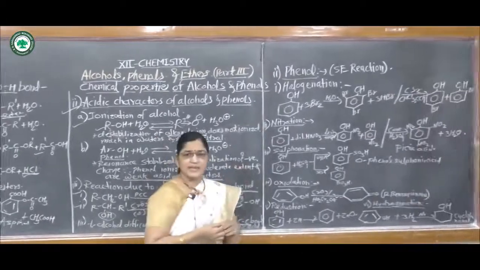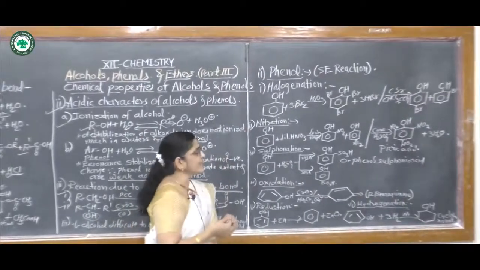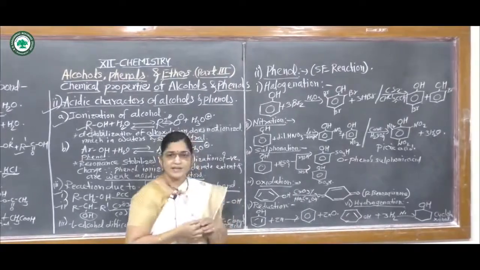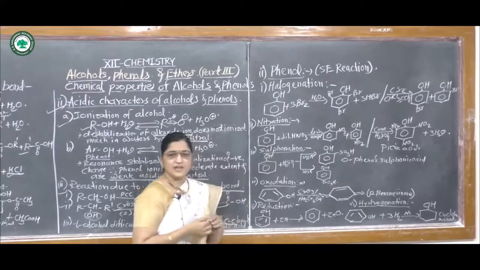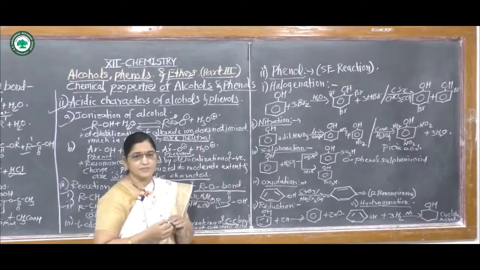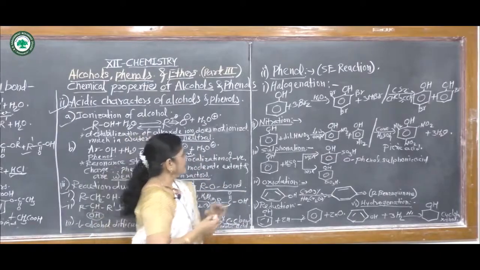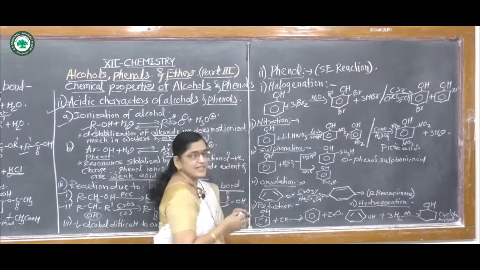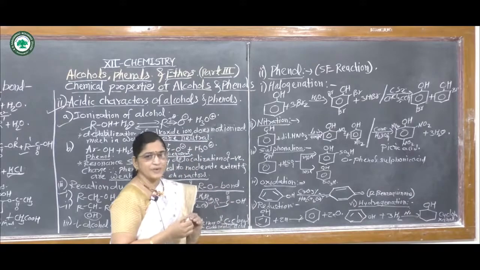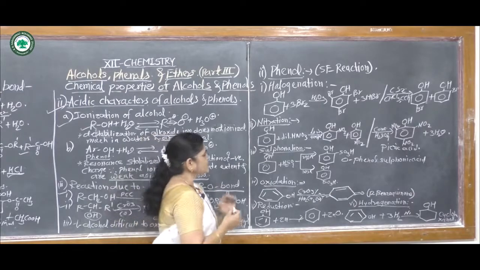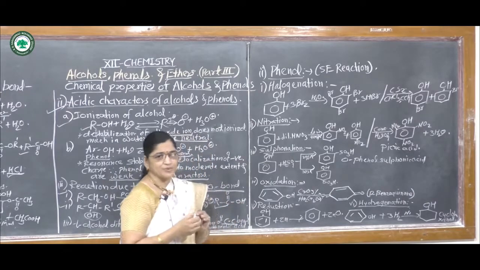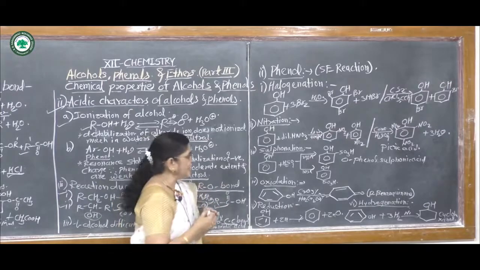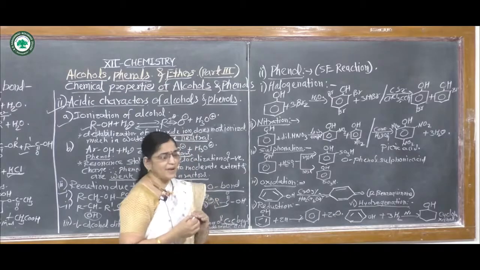In phenols, mainly there are electrophilic substitution reactions. That means substitution by an electrophile in phenols is called an electrophilic substitution reaction. This OH group, by delocalization of electrons, shows negative charge at the ortho and para positions. So it gives the products mainly at ortho and para positions.